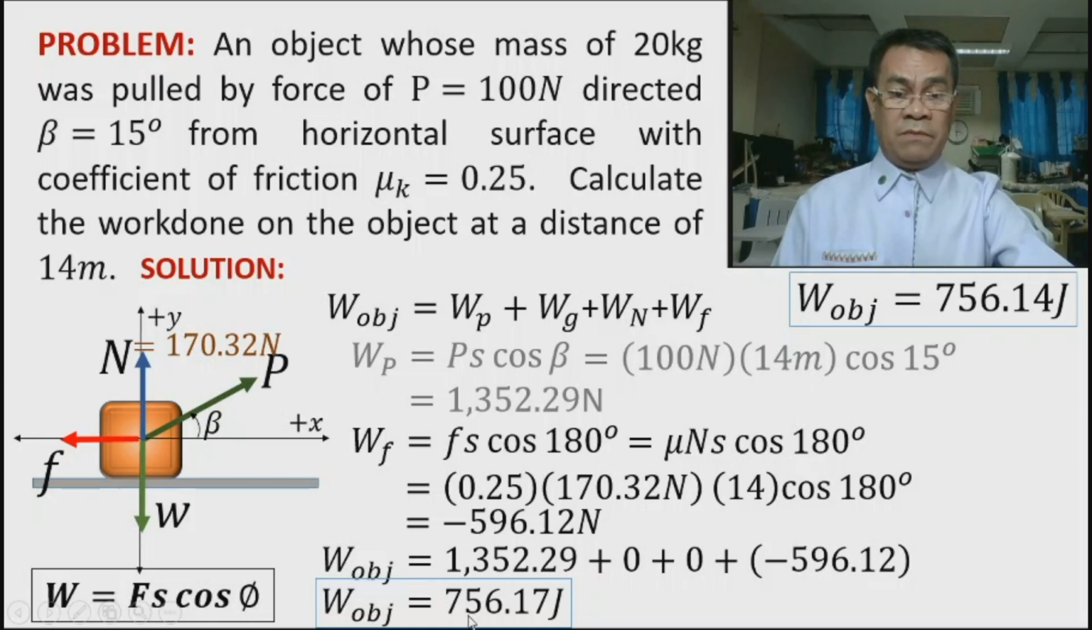So we have 576.17 joules, while the previous method is 756.14 joules. The difference is not significant. So therefore, we can choose any.